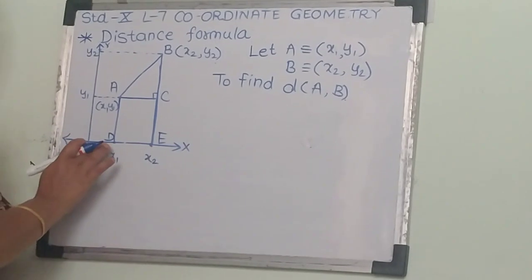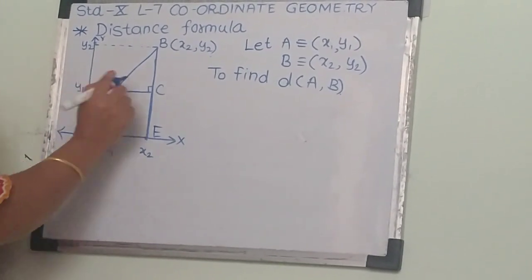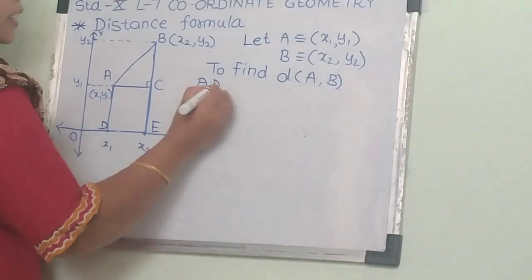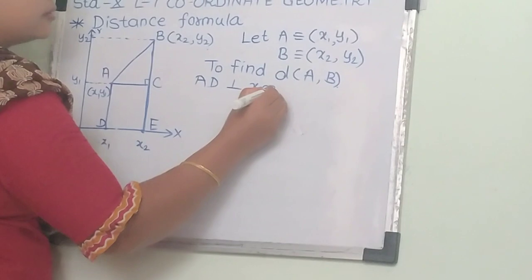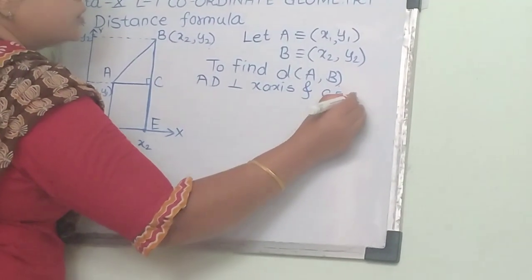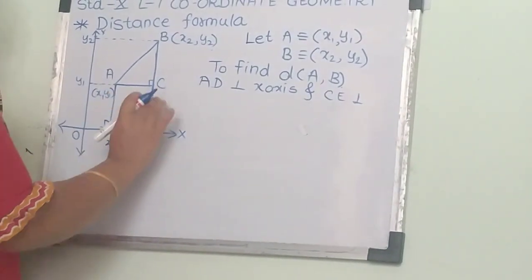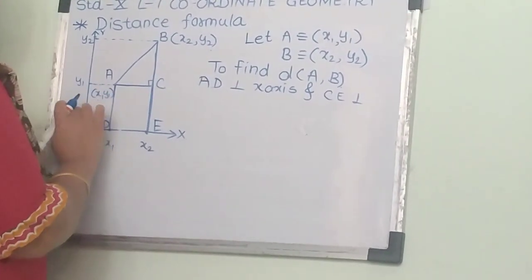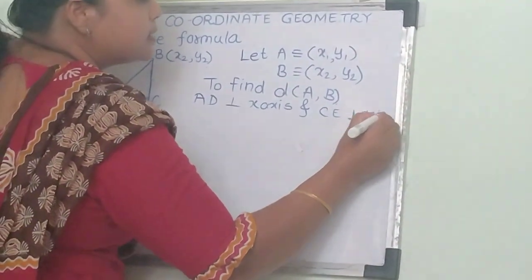To find the distance between A and B, first I will write here, see, AD is perpendicular to the x-axis and CE is also perpendicular to the x-axis.